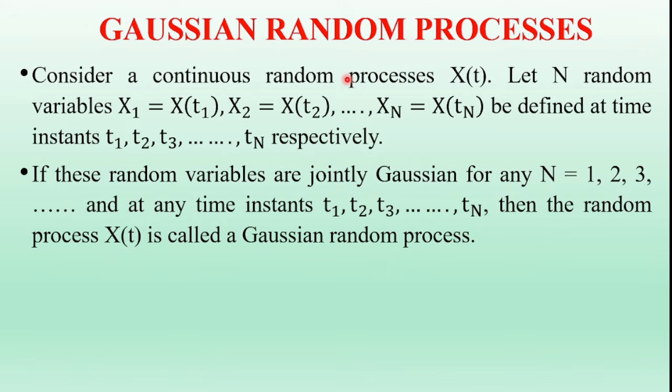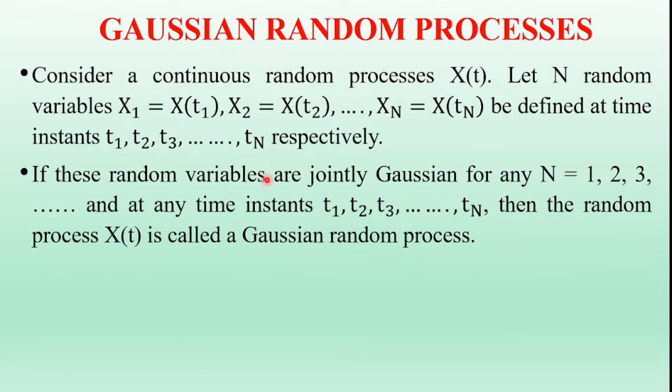And what is a random process? Random variable as a function of time is called as a random process. So capital X is the random variable. That random variable X as a function of time is called as a random process. And if capital X is a Gaussian random variable that varies with function of time, it is called as Gaussian random process. So now here X of t is the Gaussian random process.